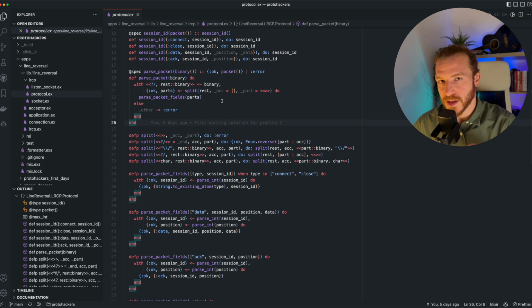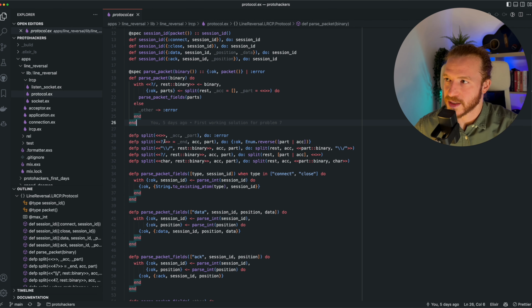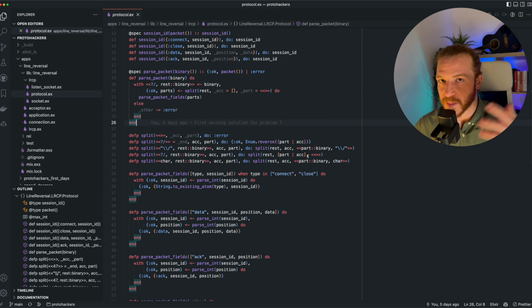It's fairly easy here to write a small split function that splits the packet into tokens by parsing character by character. For example, if you get the end, there's an error because the end should be a slash. If you get the slash, you just return something. Otherwise you recurse. If a slash is escaped, you just concatenate it to the string. If there's a slash, you add a new part to the accumulator so that you can split the token essentially.